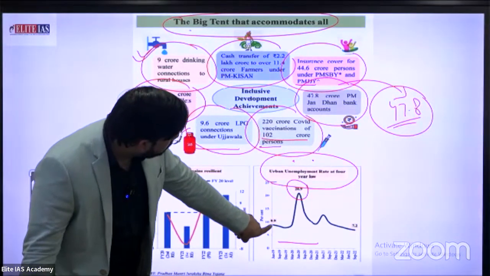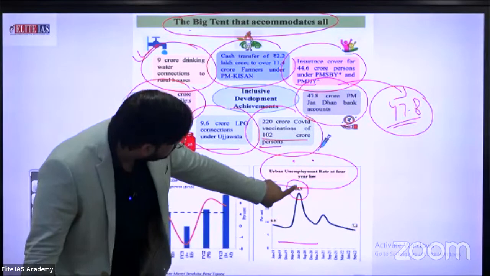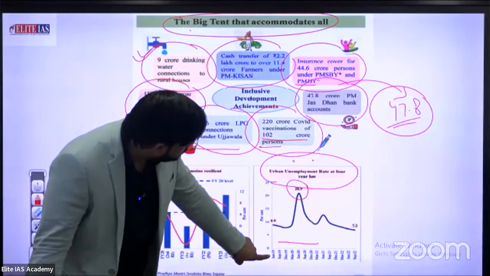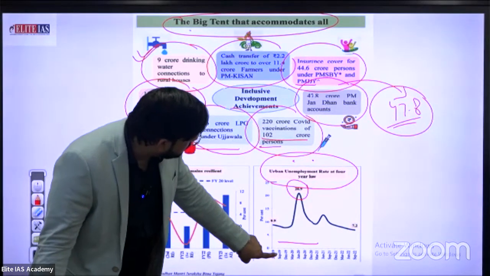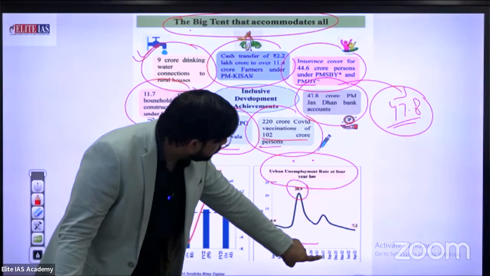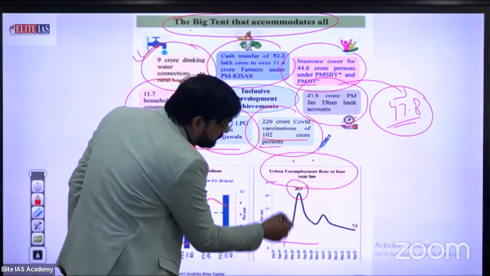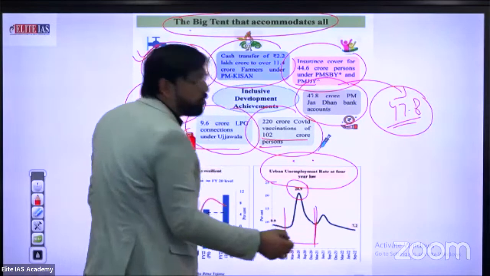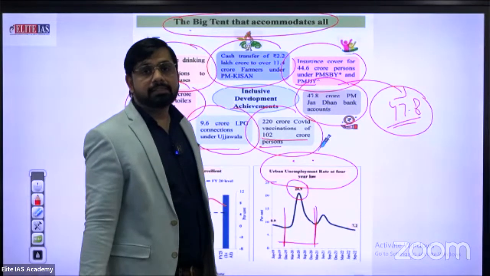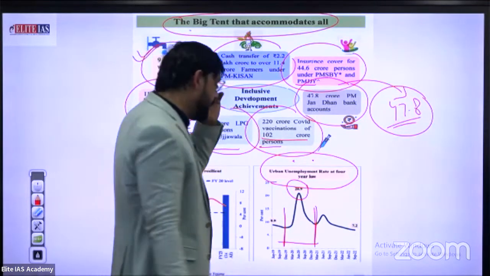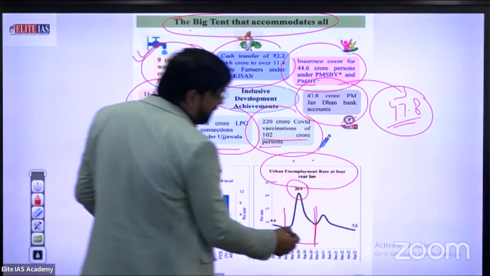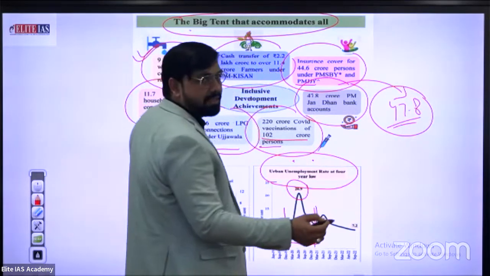From where? From 9% to 20.9%, from July 19, September 19 to June 21. This graph shows especially the impact of COVID on our employment section. Okay. And from the second wave also there is some upward movement in the graph.